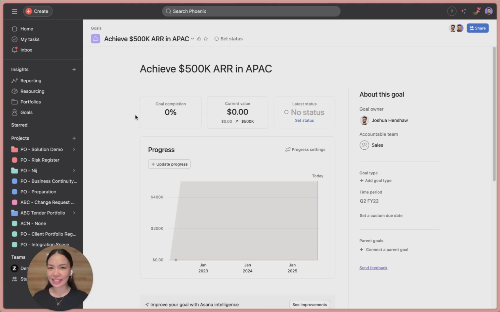And don't worry, we're just getting started. In part two, we'll explore how Asana helps your team communicate without the back and forth, using structure, visuals, and built-in task design to share clarity from the start.